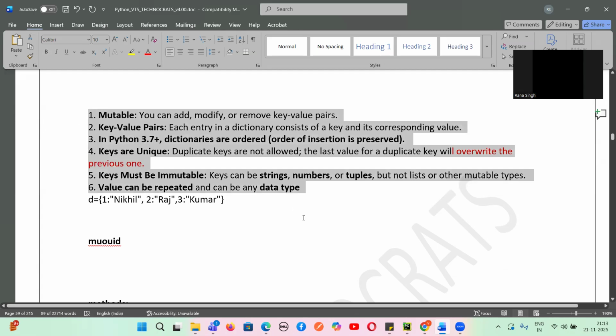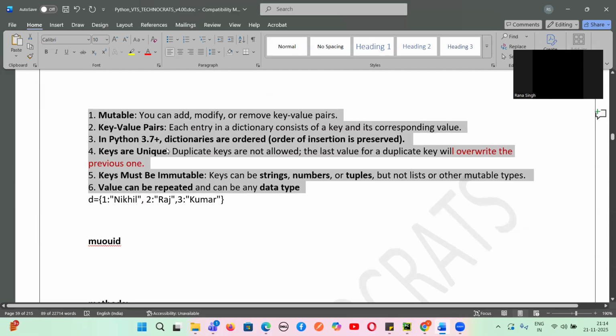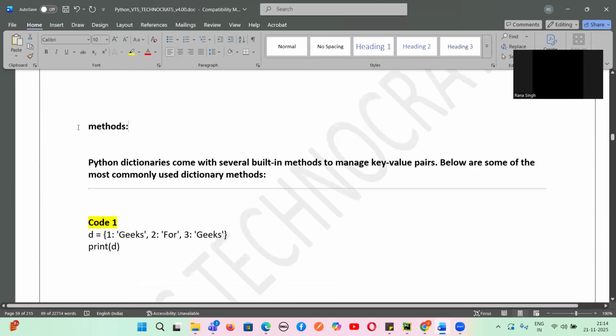Can you remember the six points, guys? What is the first point? Overall, the dictionary is mutable. The values entered are what, guys? Key value pairs. Keys are unique. Keys are immutable. Then values can be duplicates and can be of any data type. And then it is ordered; it preserves the order. Can you remember this much, guys? Yes or no? Yes.